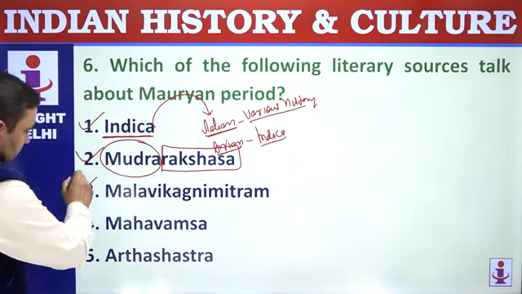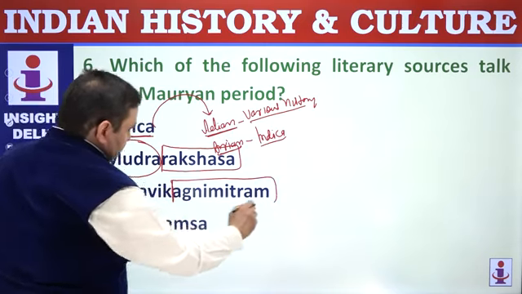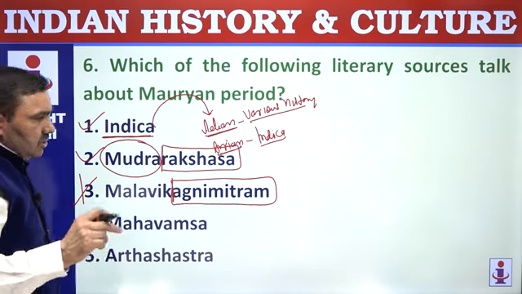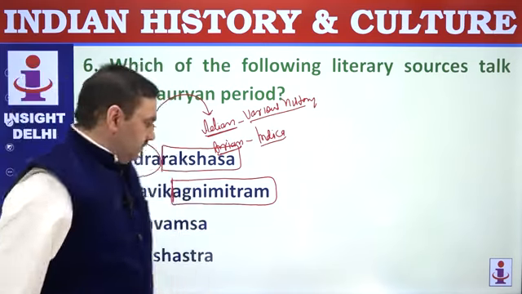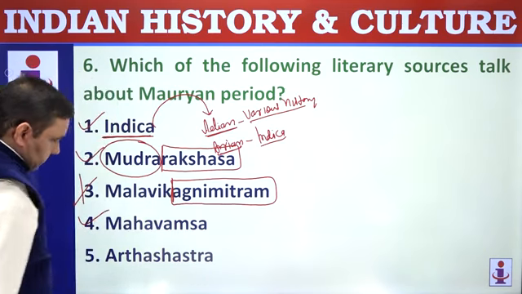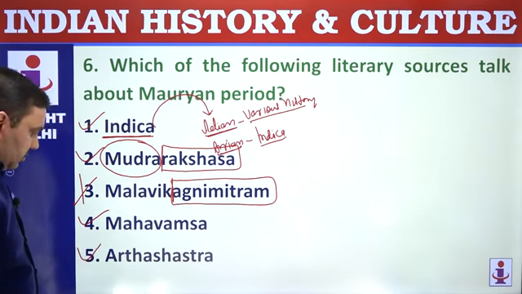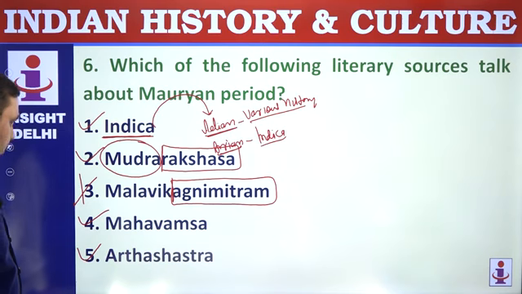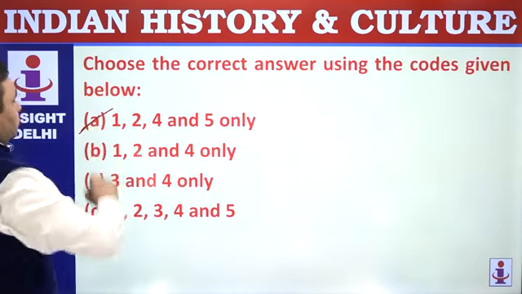Malavikagnimitram is a book of the Gupta period but talks about Agnimitra and Malavika. Agnimitra was son and successor of Pushyamitra Sunga. So this is a post-Mauryan period source. Mahavansh, Deepvansh talk about the Mauryan age. Arthashastra, Kautilya's book, is the most important source of Mauryan history. So 1, 2, 4, 5 belong to the Mauryan age except 3. This is A.